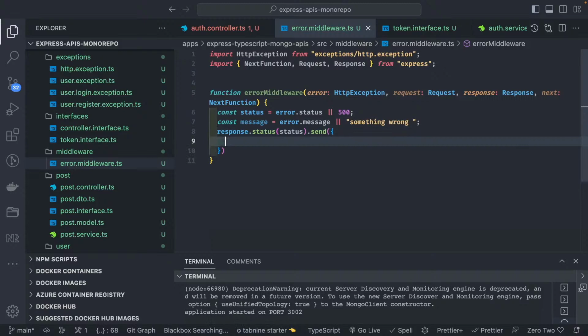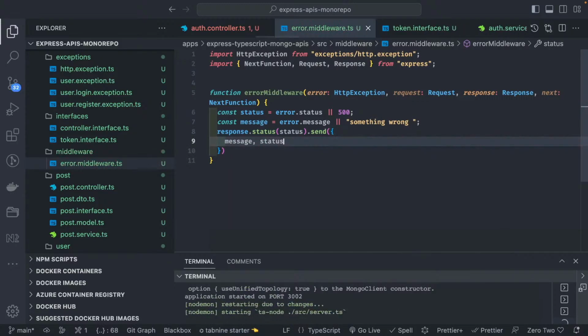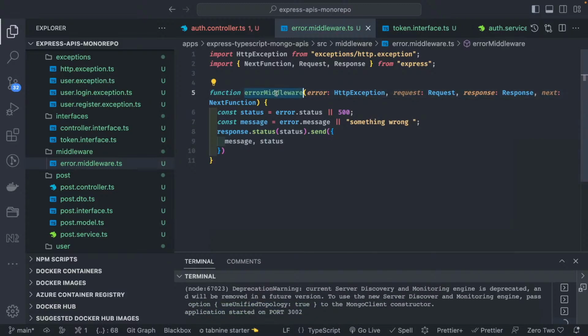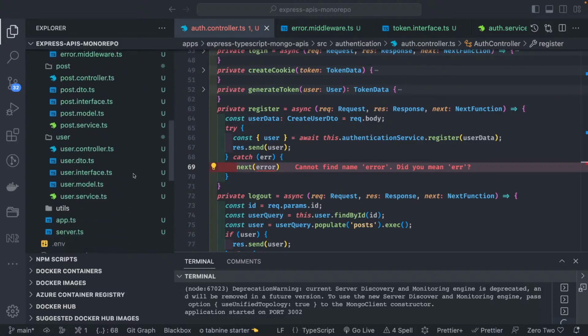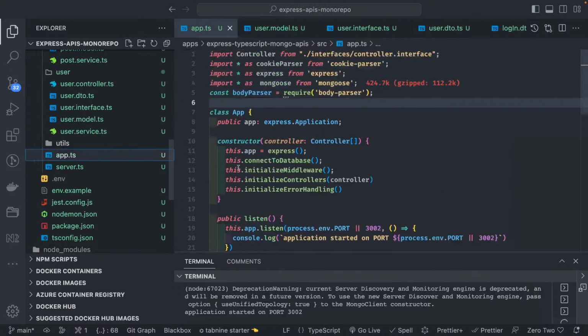So inside send we can send the message or the status, both. That's it. So this is the error middleware we can use everywhere, wherever we want to throw. We will be registering it somewhere, and that we are doing here.